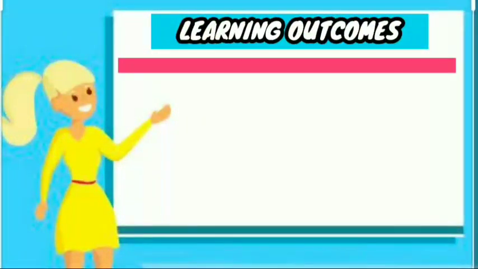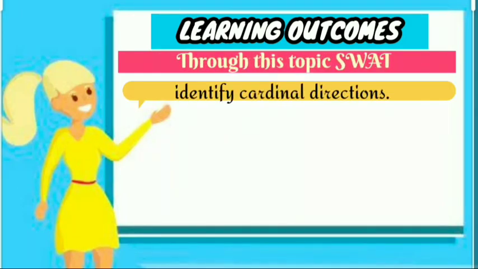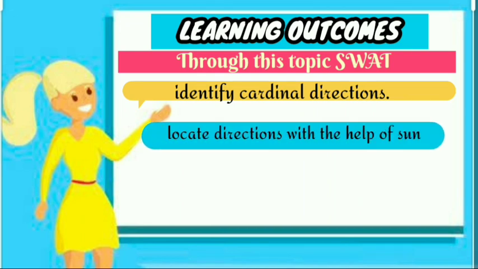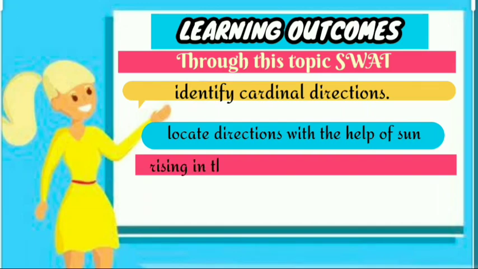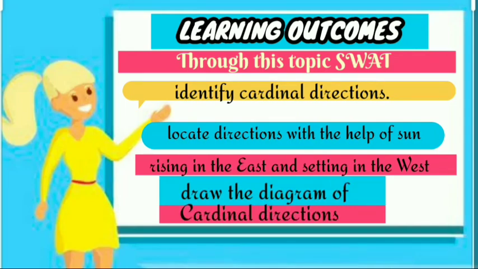Learning outcomes. Through this topic, you will be able to identify cardinal directions, locate directions with the help of sun rising in the east and setting in the west, and draw the diagram of cardinal directions. To start the topic, let's watch this video.